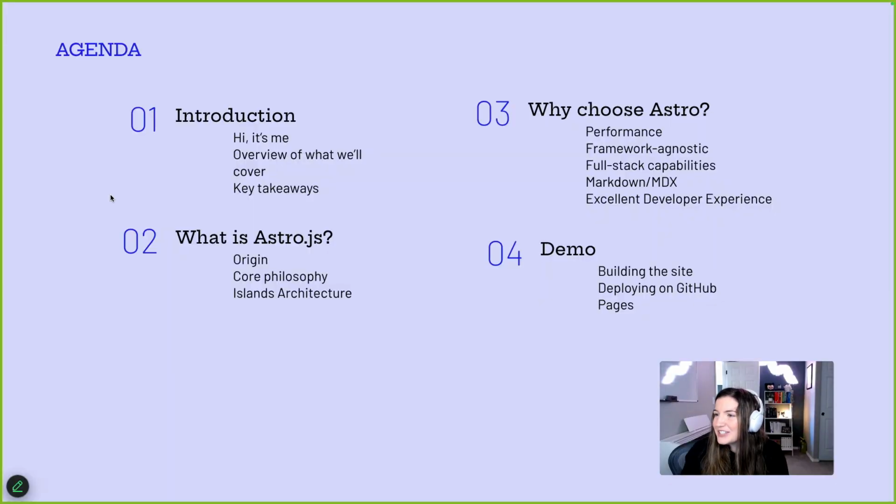So to get into it, this is what we're going to be going over today. We'll do a quick introduction and what we're working on throughout this project. I'll talk a little bit about what Astro is and why you should be choosing it. And then we're going to do a demo building a site and deploying it onto GitHub Pages together. So think of it like a pair programming activity. You're welcome to jump in and provide suggestions, ask questions, whatever you would prefer.